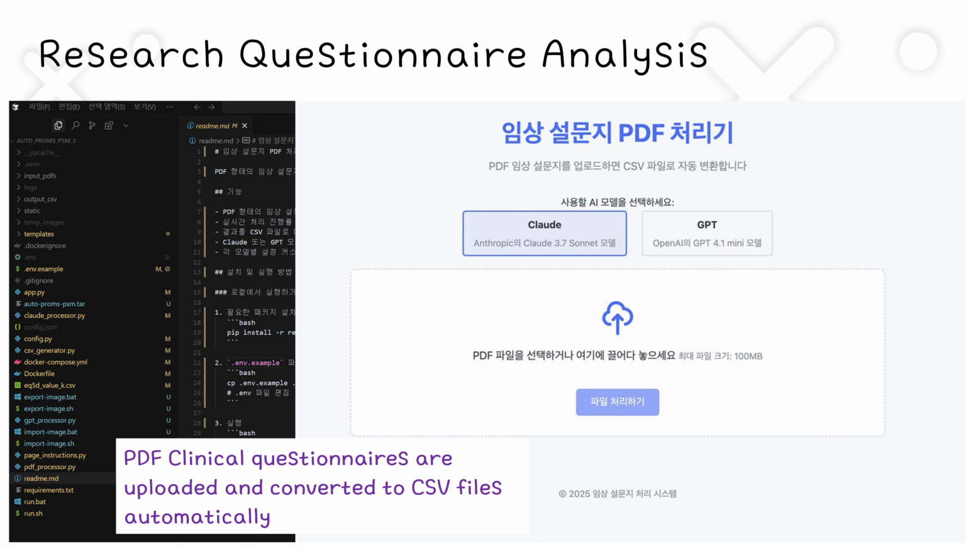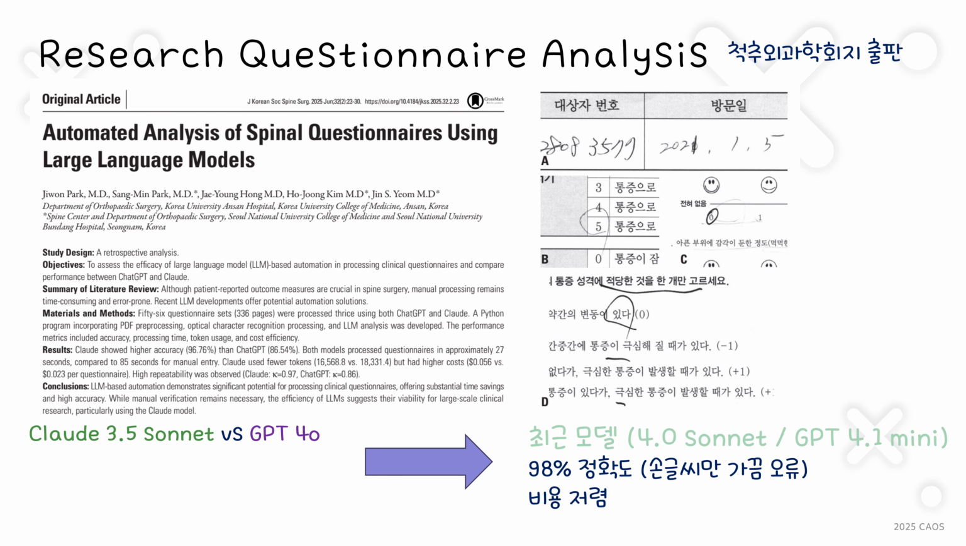This program is a system that, when you upload clinical questionnaires in PDF format, automatically extracts data by selecting AI models like Claude or GPT and converts the results into CSV files. I published research results using this program in the Journal of Korean Society of Spine Surgery. After analyzing 56 questionnaires, the Claude model showed very high accuracy of 96.76%, and processing time was greatly reduced to about 27 seconds, one-third of manual work.